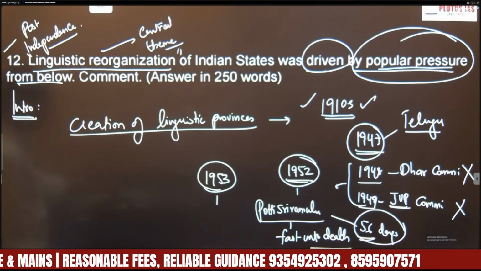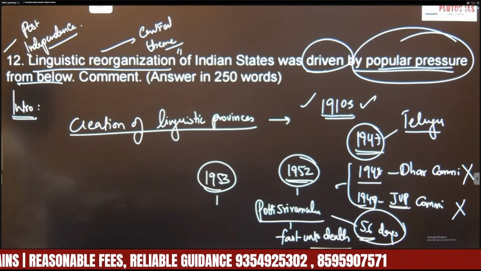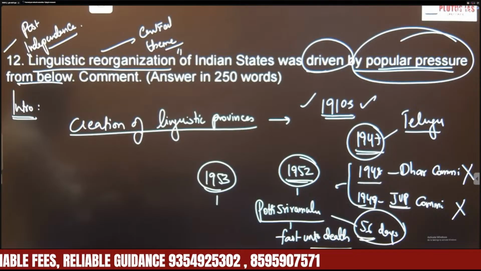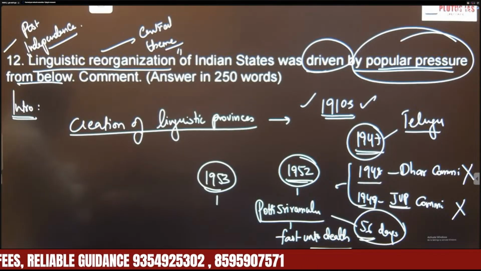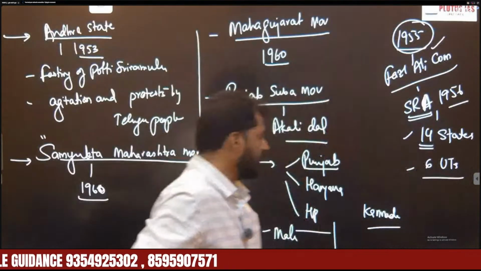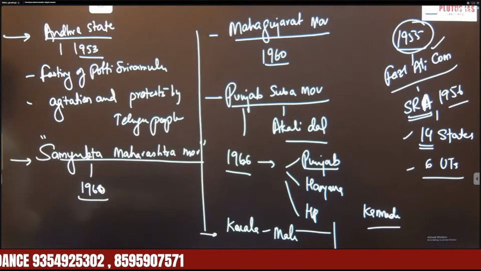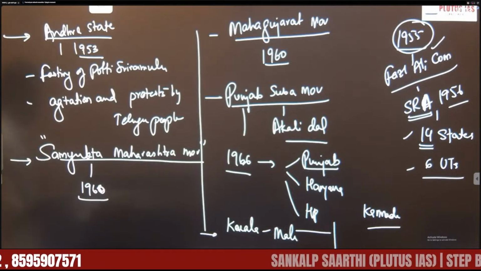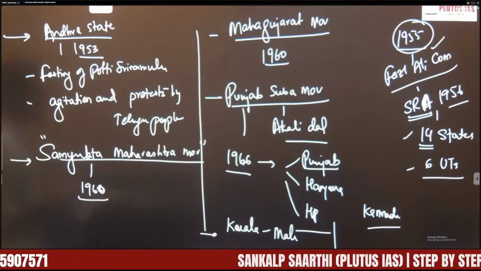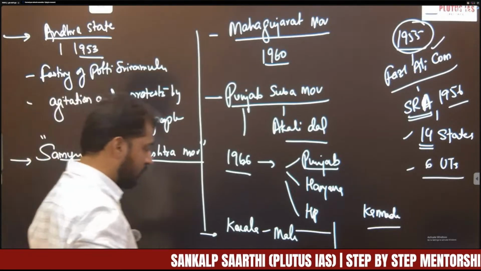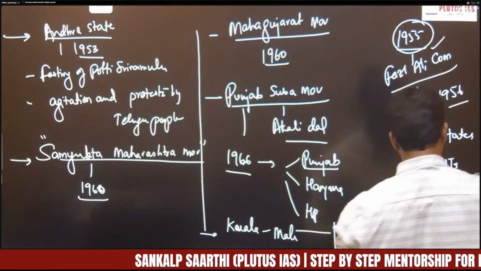Okay, so what is the positive outcome? What are the positive impacts of this popular pressure from below? See, basically, we can say that it strengthened the democracy. Actually, you have to write that also after quoting these examples. So what you have to write? You have to write positives out of this. What are the positives? That it strengthened democracy. It addressed the regional aspirations. It reduced regional imbalances or regional alienation. And most importantly, it also strengthened unity in diversity. Right? So in this way, you have to address this demand of this question.